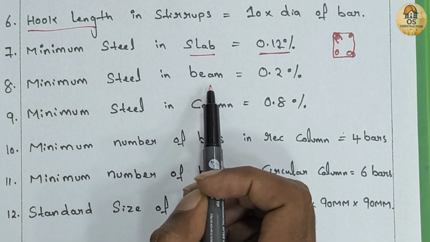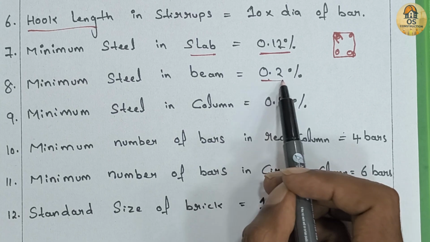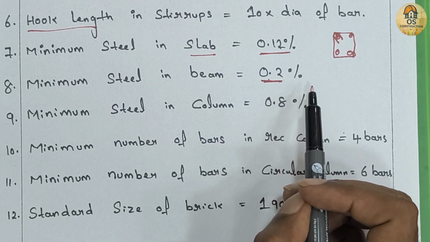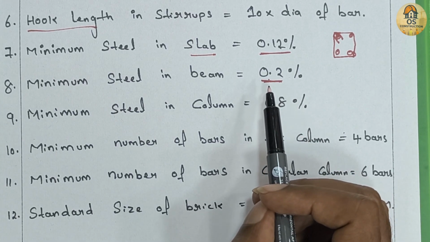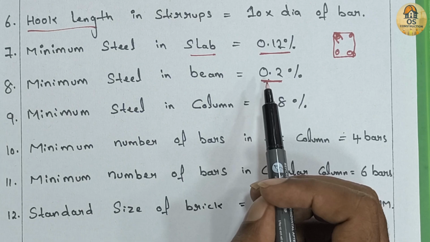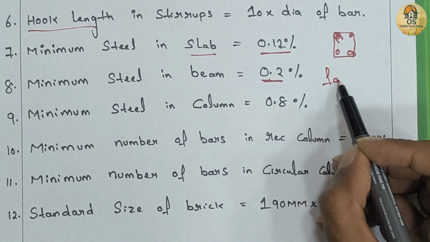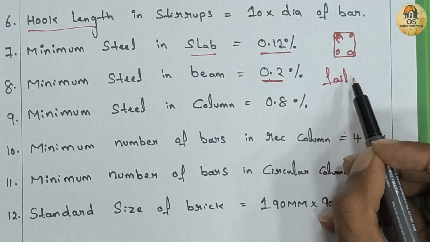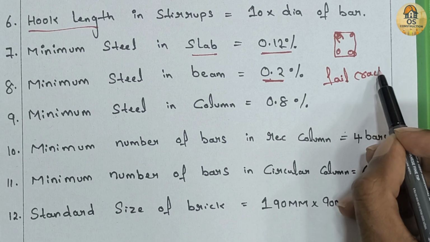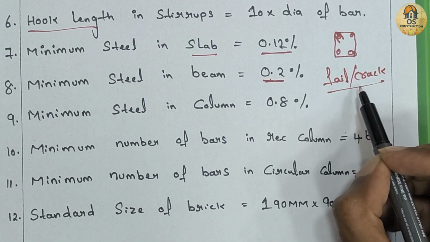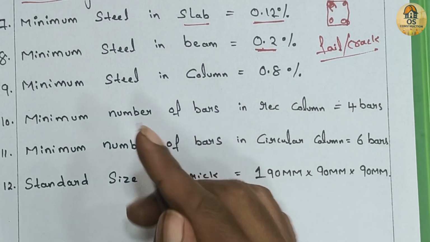Eighth one is minimum steel in beam. It should be 0.2% of gross cross-section area. Beams carry heavy loads and bending forces, so they must have minimum 0.2% steel. Without this, the beam can fail even in small loads.